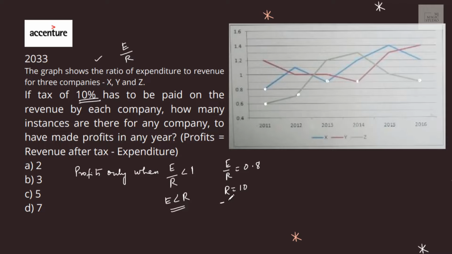That means after tax revenue is 9. Expenditure is 8. So we are earning profits. Yes, you have profits. Now 0.6, revenue is 9, E by R is 0.6. You have profits. 0.7, revenue is 9, expenditure is 7, you have profits.